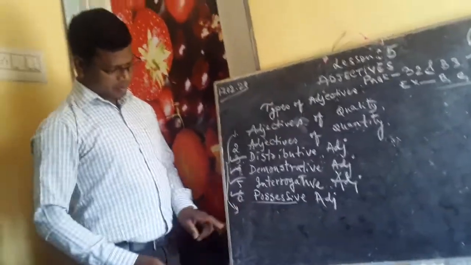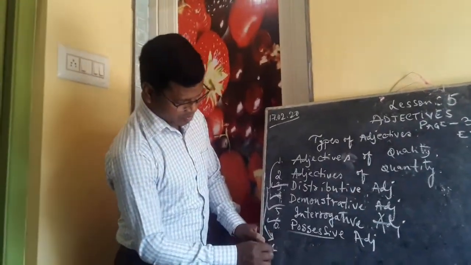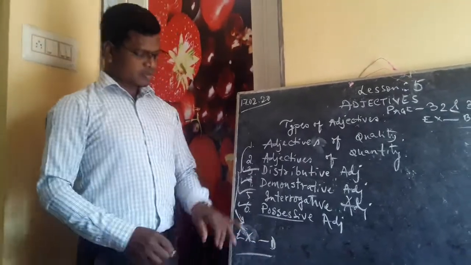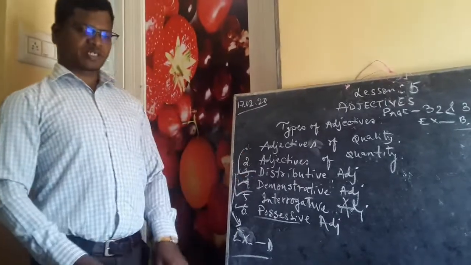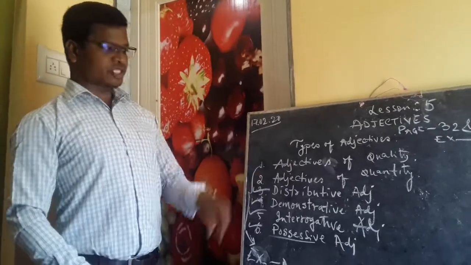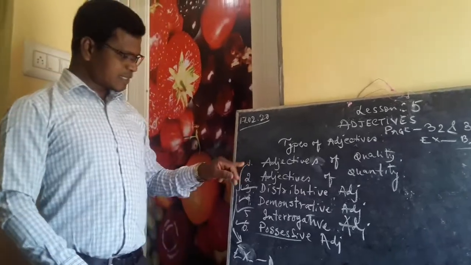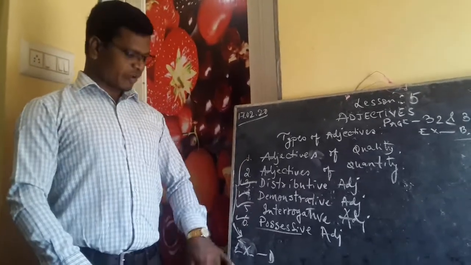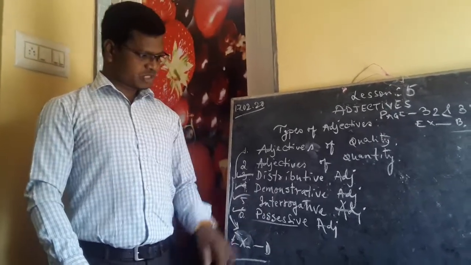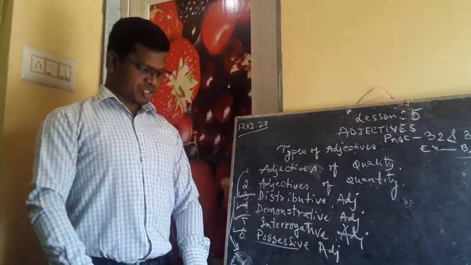This will be made use of in exercise number D. When we do exercise number D, we'll be revising all these types of adjectives, like adjective of quality, adjective of quantity, distributive, demonstrative, interrogative and possessive. So these 6 kinds of adjectives we need when we do question number D. I hope I have made it clear to you. If there are any difficulties, please feel free to ask questions.